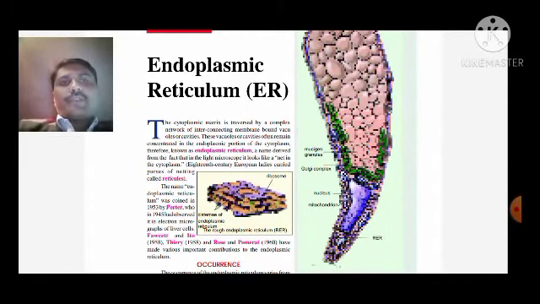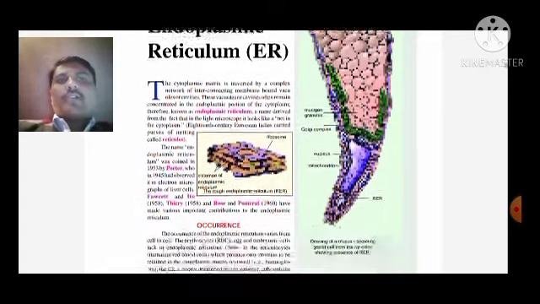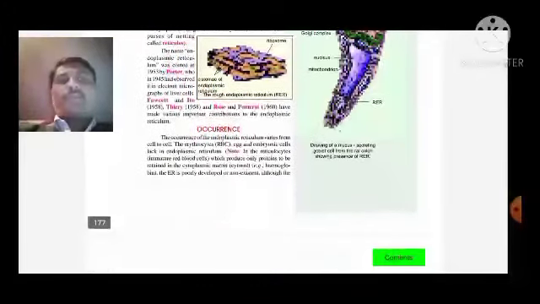Further, it was observed in the electron microscope by Fawcett, Thierry, Rose and Pomerat, who made various important contributions. It is a complex network of interconnecting membrane-bound cavities, or you may call them vacuoles, in the cytoplasmic matrix.